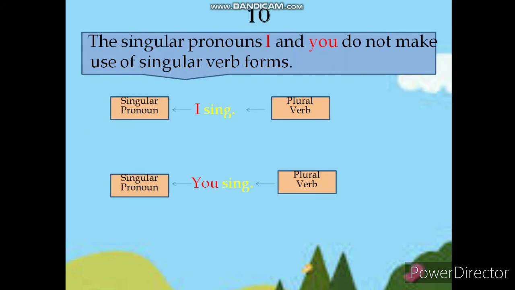Do remember, the singular pronouns I and you do not make use of singular verb forms. For example, I sing. I is a singular pronoun, but it agrees with the plural verb sing. Another example, you sing. You is a singular pronoun, but it agrees with the plural verb sing.